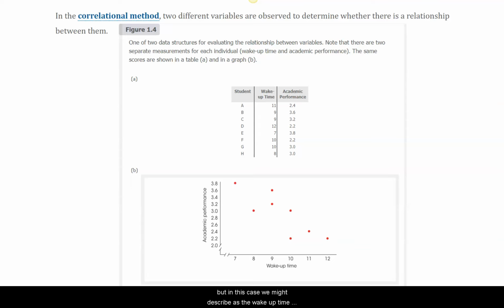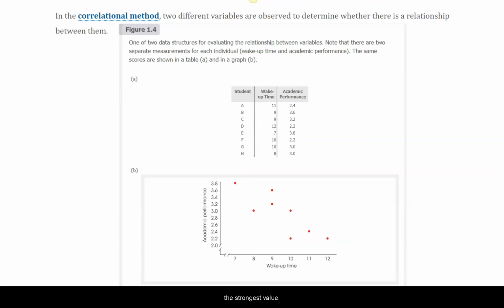But in this case, we might describe the wake-up time as hours slept past midnight, where 12 noon is 12 hours slept past midnight, and 10 a.m. is 10 hours slept. And then you can see their academic performance is measured by GPA. Now, of course, this is a brutal oversimplification. It's not this simple in life. But we might observe a negative correlation that could tell some sort of story. That's possible. So what I would have here is a negative correlation.